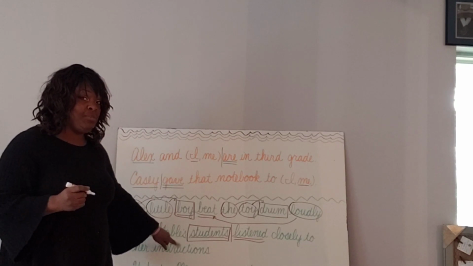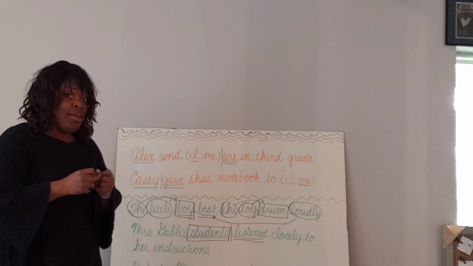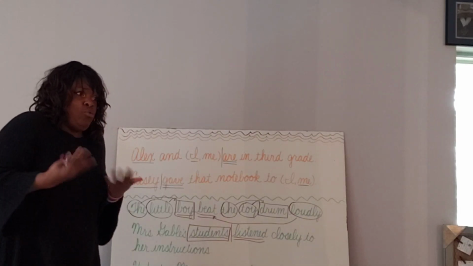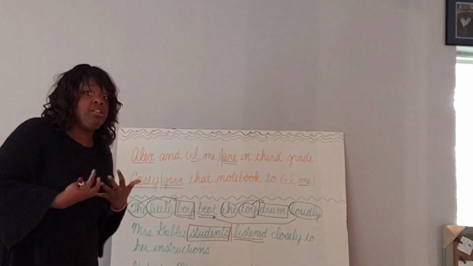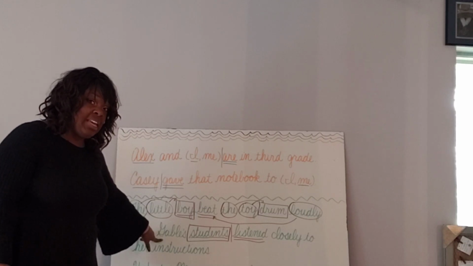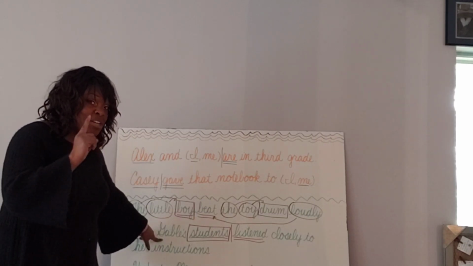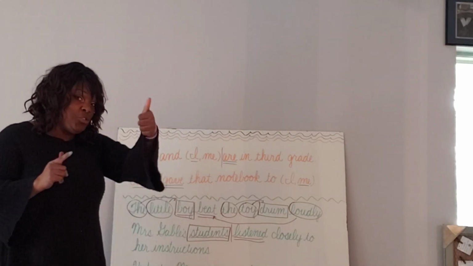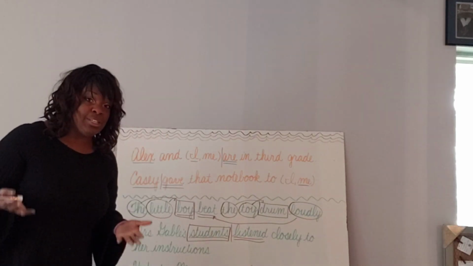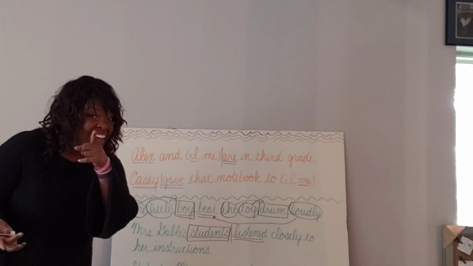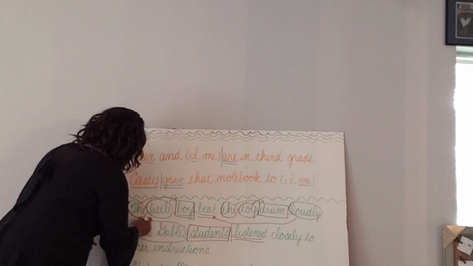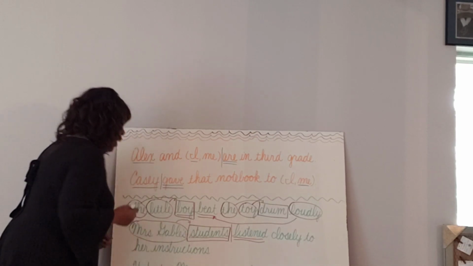What is apostrophe S? Whenever we have apostrophe S, what does it mean? Ownership or possession. Very good. So if it's ownership or possession, who is she owning or possessing? Who belongs to her? Her students. So what actually would Mrs. Gable's be? Remember, one of our questions for adjectives, which one, what kind, how many, or whose students? Get it? Okay, good. So Mrs. Gable's students, okay? So circle that and draw a line to students.